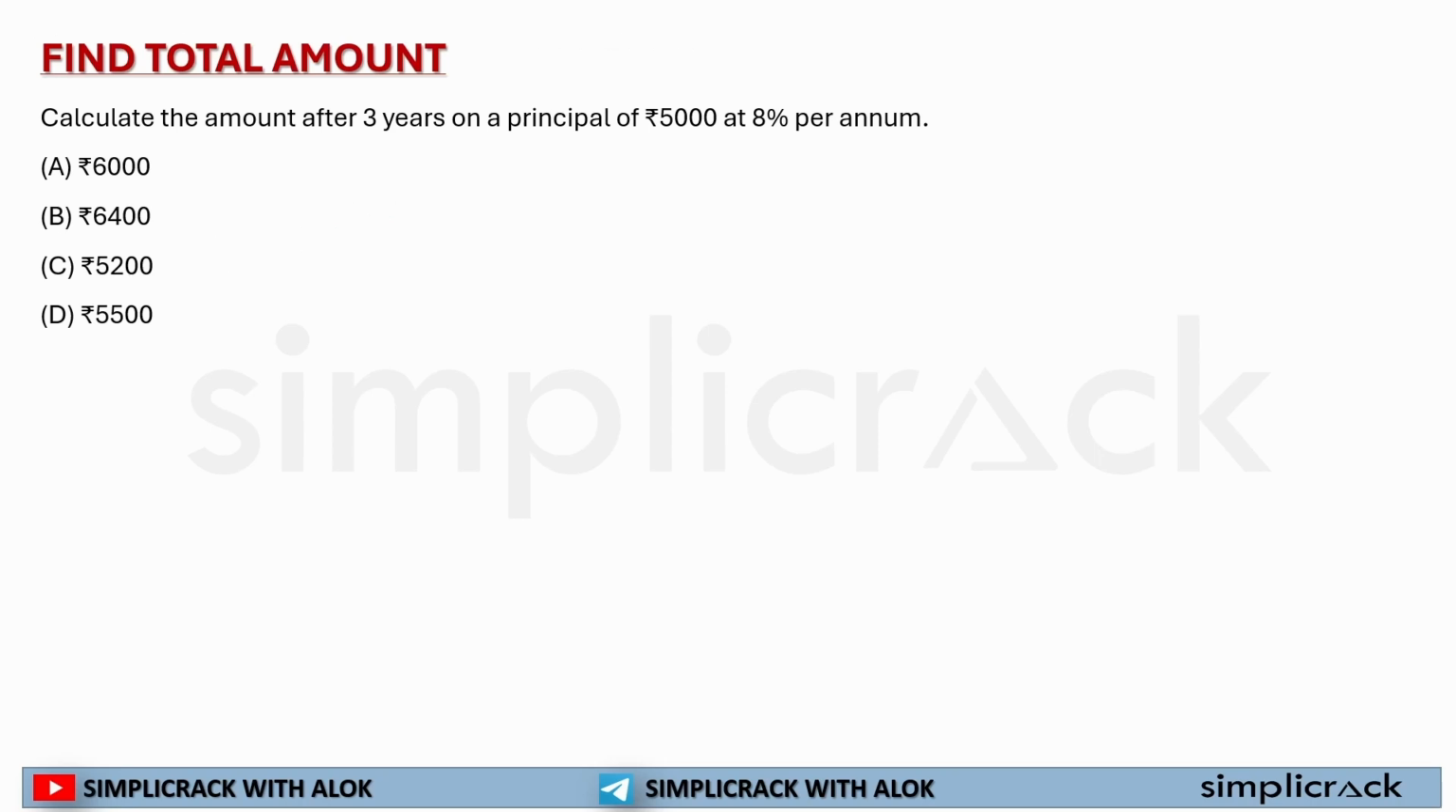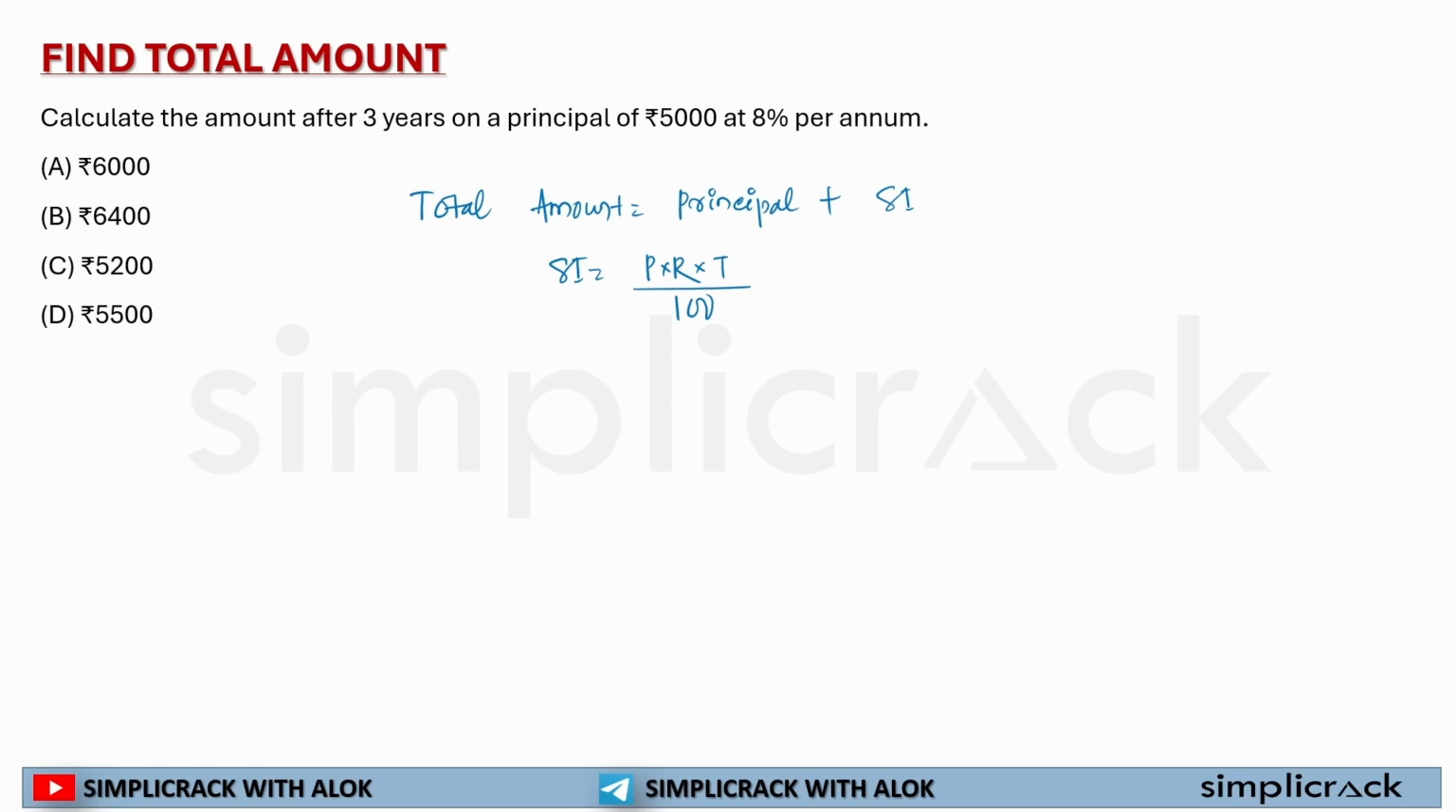We are done with simple interest, calculating simple interest. Now we'll be calculating the total amount. What I have already informed you, total amount is equal to what? Principal plus the simple interest. So in order to find simple interest, we'll be using PRT by 100. P is principal, R is rate of interest, T is time period.